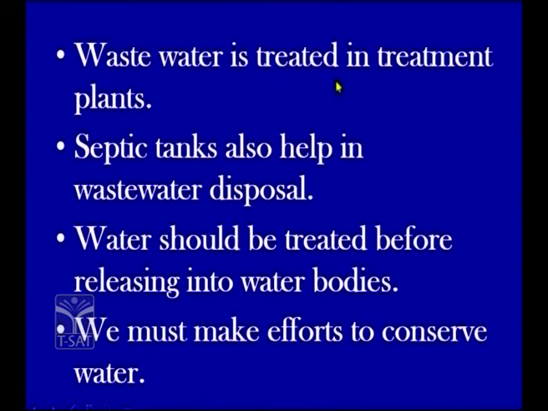Wastewater is treated in a treatment plant. We also learned that septic tanks help in wastewater disposal. What else did we learn? Water should be treated before releasing into water bodies. So what must we do? We must make efforts to conserve water and to treat the sewage water. Am I clear, children?